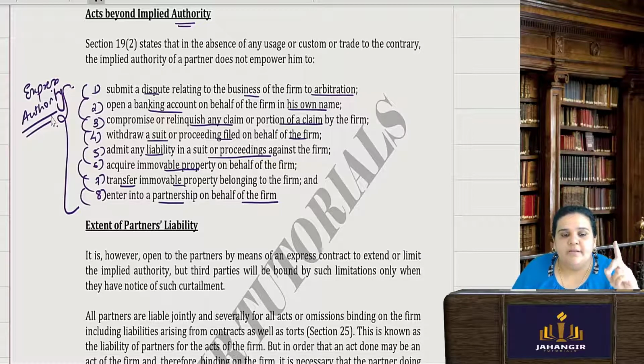So you need an express authority for all these types of acts beyond the implied authority. So, we have finished authority.